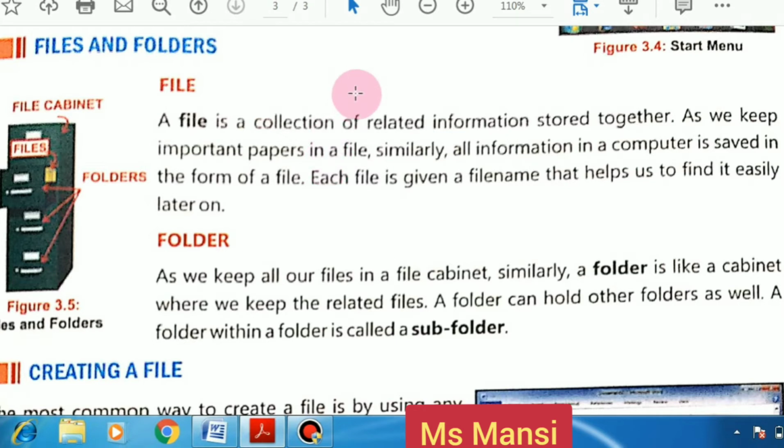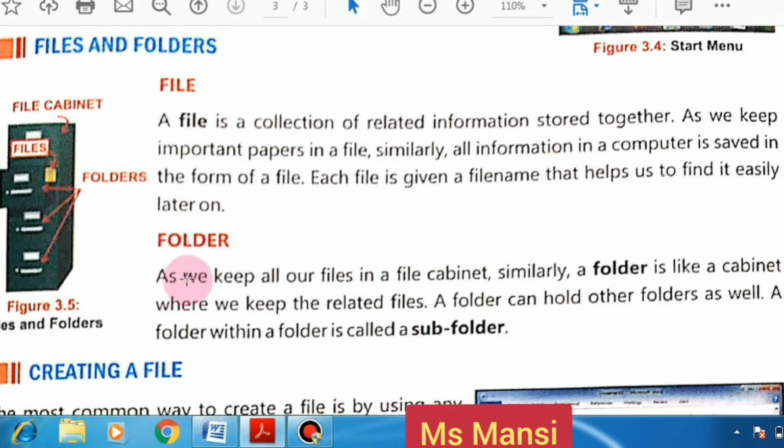Like in a computer also, a collection of information is stored in a file. Similarly, all information in a computer is saved in the form of files. Each file is given a file name that helps us to find it easily. Every file has a name so that we can find it easily. A file is a collection of related information.